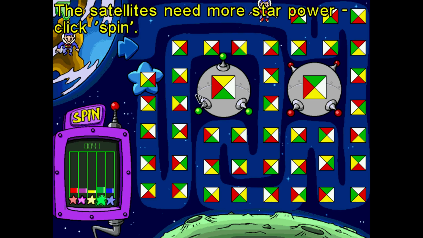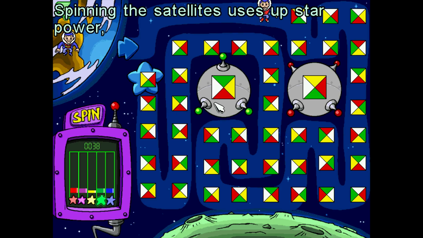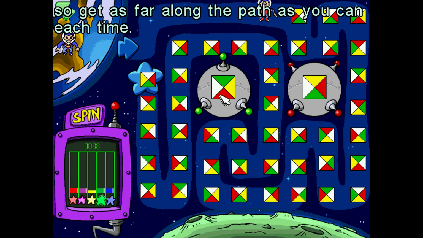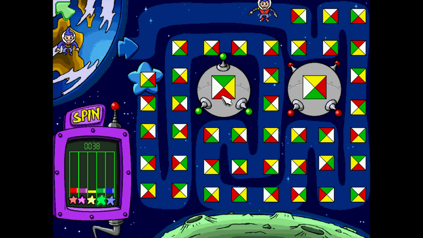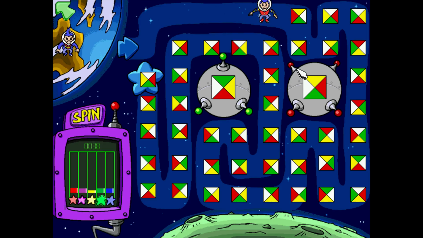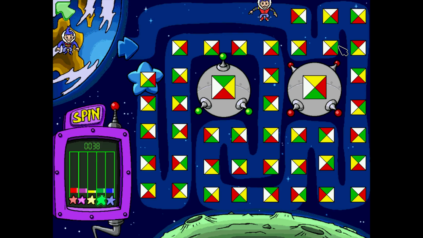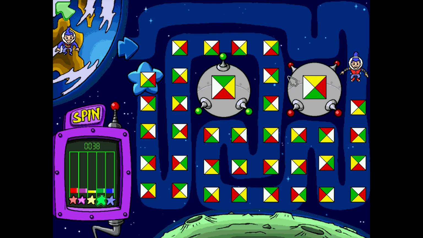The satellites need more star power. Click spin. Spinning the satellites uses up star power, so get as far along the path as you can each time. So this is the kind of picture on each satellite. We're looking for one with white on the left. And then, let's see. This one would only get me this far. Your smart stars are running out, so this one is the better solution. Whichever one you find first, just pick the other one, I suppose.